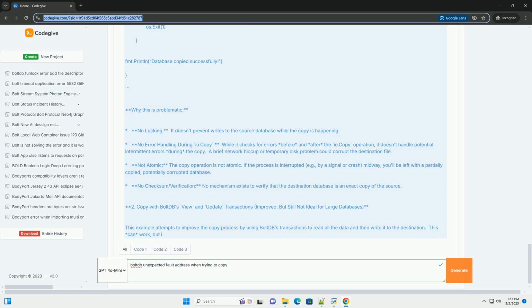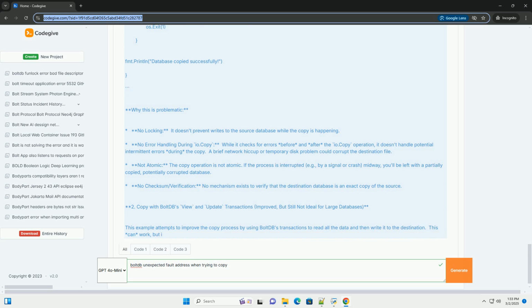Concurrency. While this example attempts to mitigate concurrency by performing the read within a View transaction, it's still not foolproof. If the database is actively being written to, there's a small window where the data read during the View transaction could become inconsistent. While less likely than the naive file copy, it's still possible.